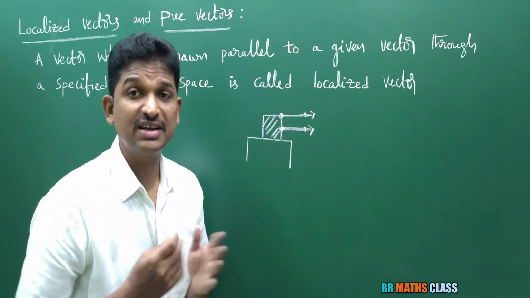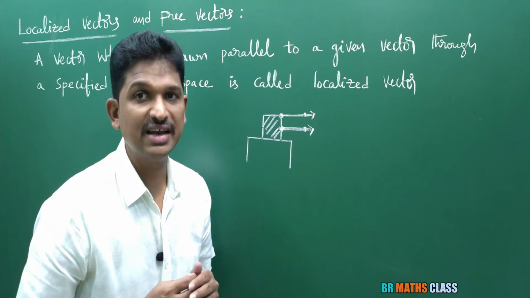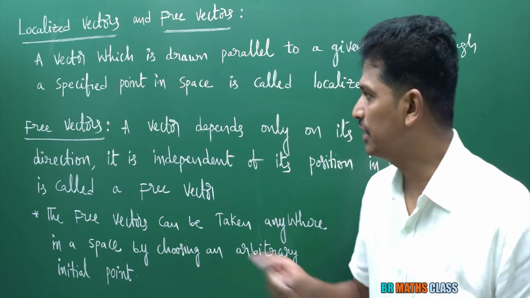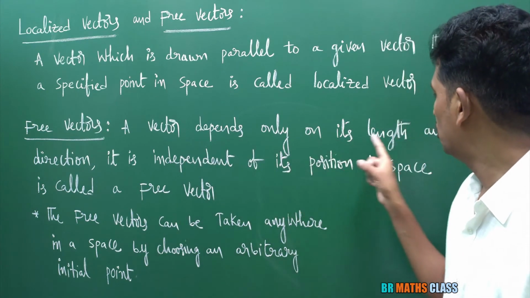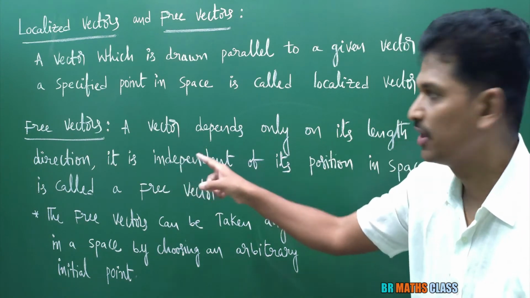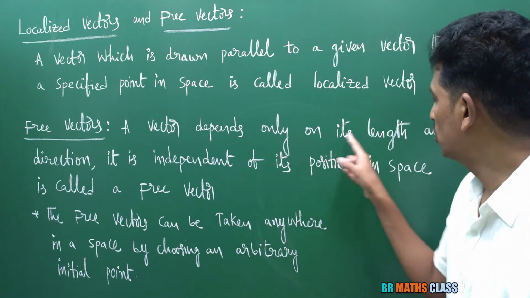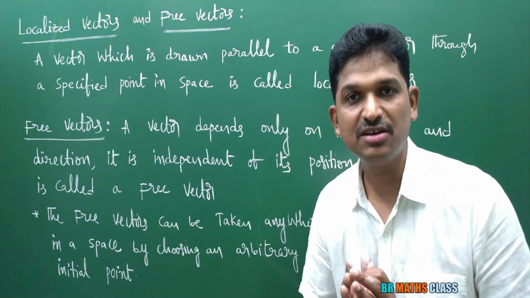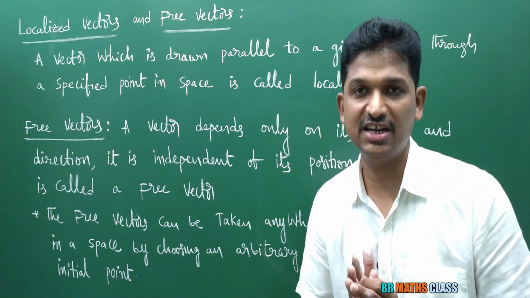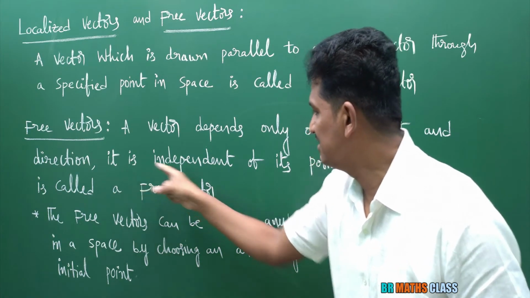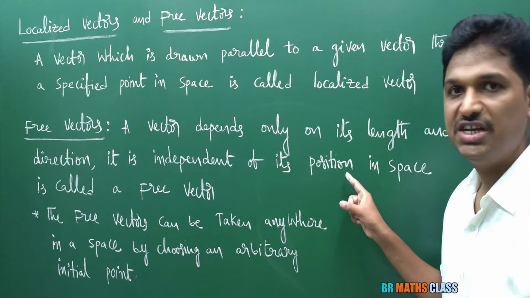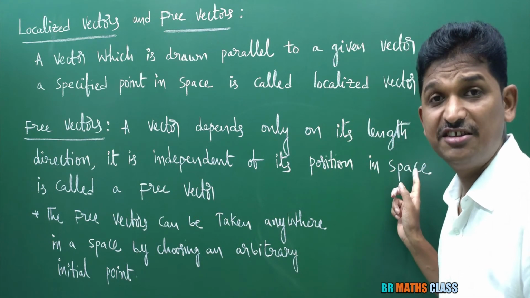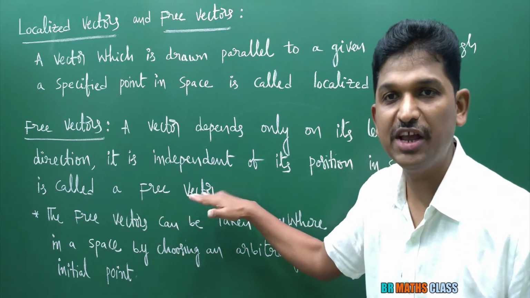What are free vectors? The definition of free vectors I'll write first. Definition of free vector. You please observe the definition of free vector. A vector which depends only on its length and direction. This is important. It is independent of its position in space. Is called a free vector.